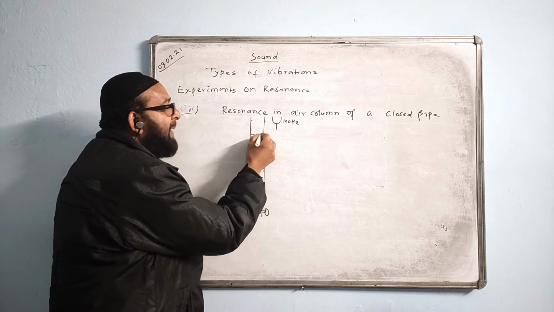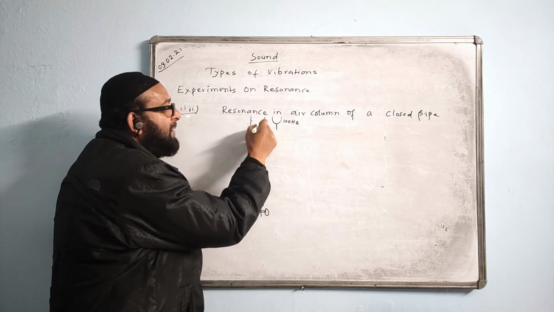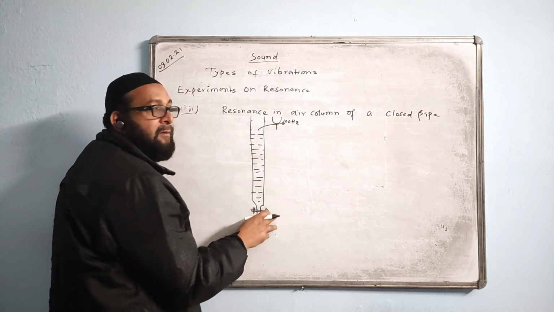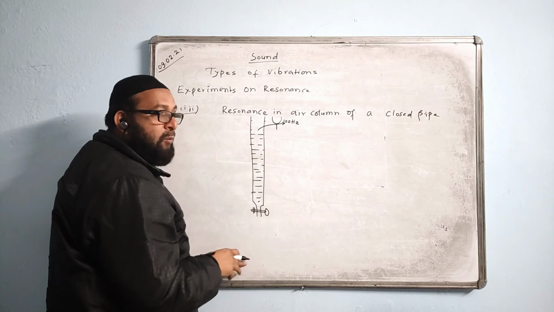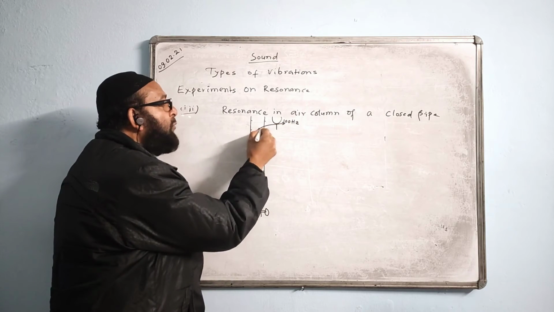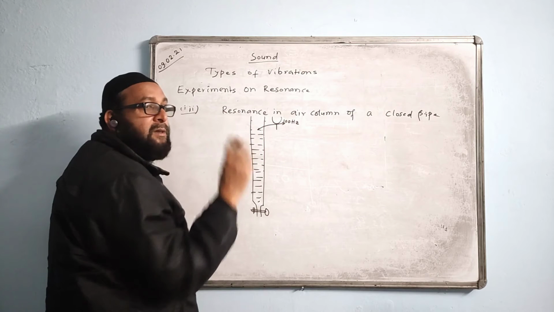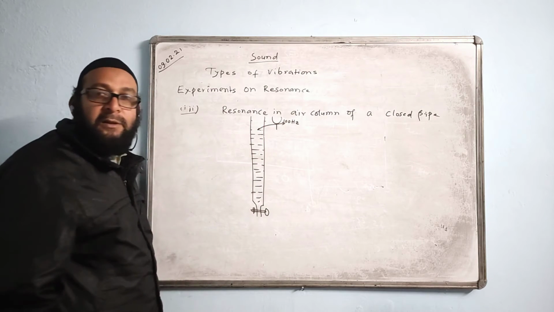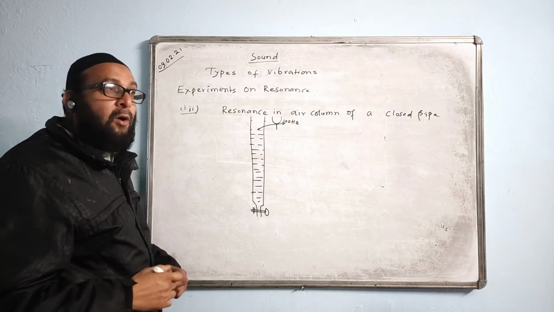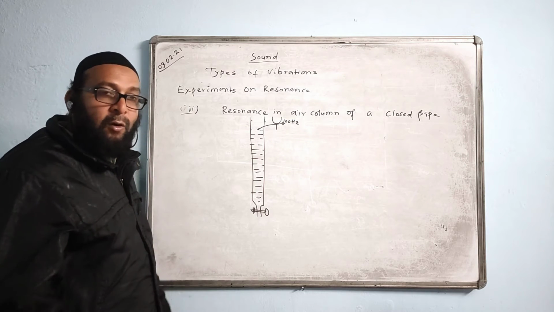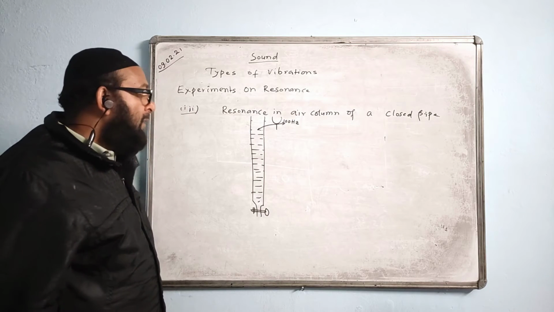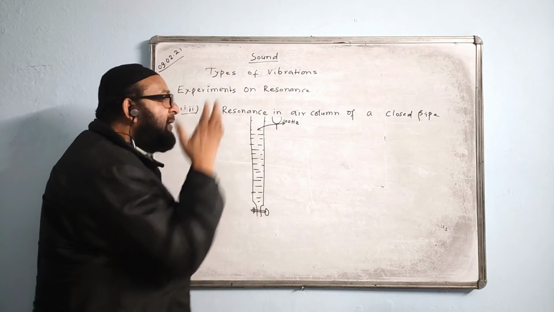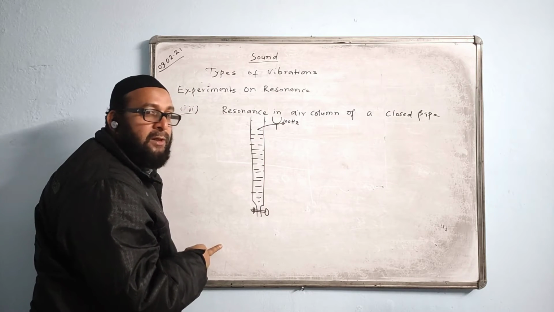At a particular time, the frequency of this air column will exactly become equal to this value, 100. The two will be equal. Once they are equal, the air column will be at resonance and will vibrate with increased amplitude, and the sound heard will be the loudest, a very loud sound. So you have to keep trying and see at what point you get the loudest sound.